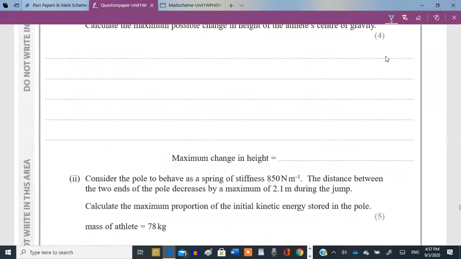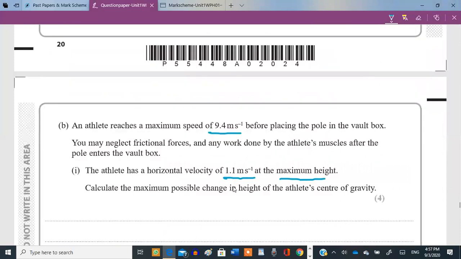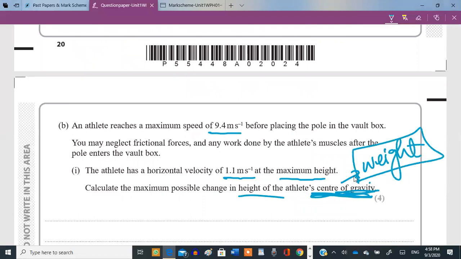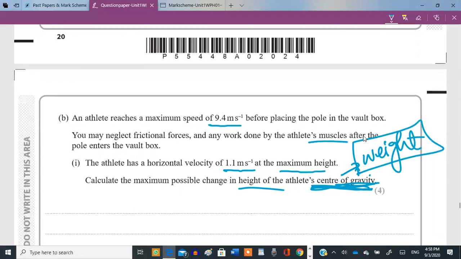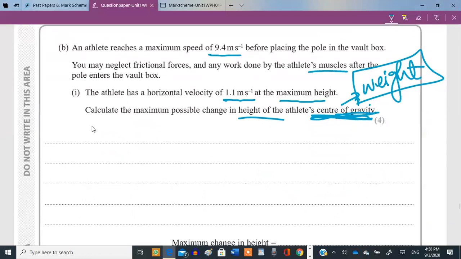And they're asking us to calculate the maximum possible height that can be obtained by the center of gravity of this athlete. Center of gravity is that particular point from where the weight of the person appears to act. So they're just asking us to calculate the maximum gain in height. And they're asking us to neglect any work which is done by the muscles. So neglecting the work actually means the change in kinetic energy of the athlete is equal to the change in gravitational potential energy of the athlete.